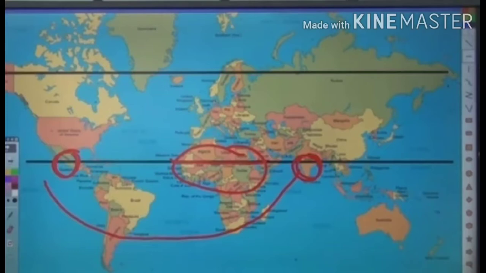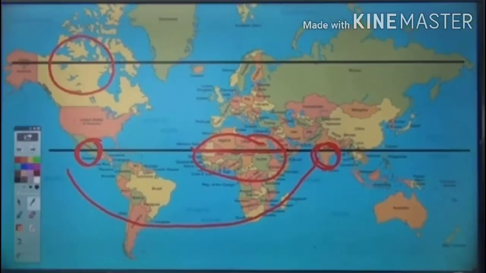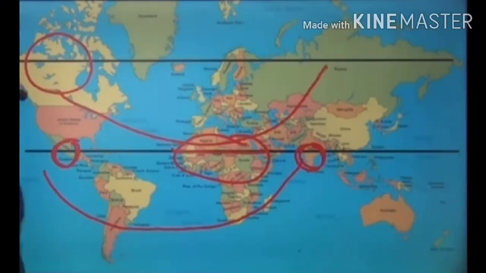Now if we draw another line, and we see along this line, what happens? We see on the left side of this area, it is a part of Canada. This area usually is very cold, freezingly cold. Now move to the other side of the planet along this line. So let's come here.